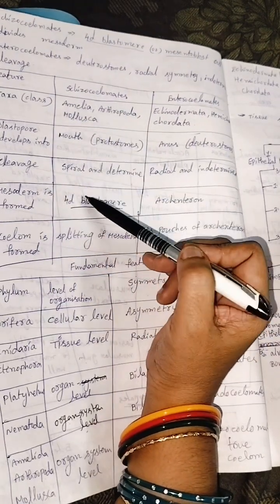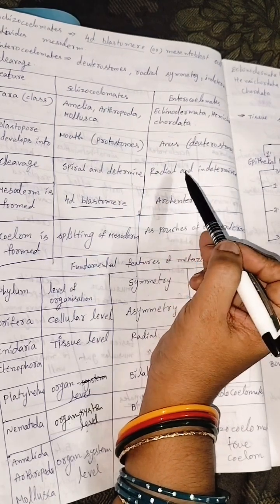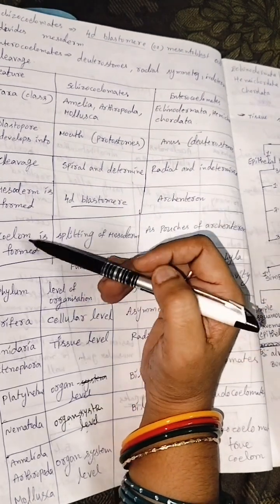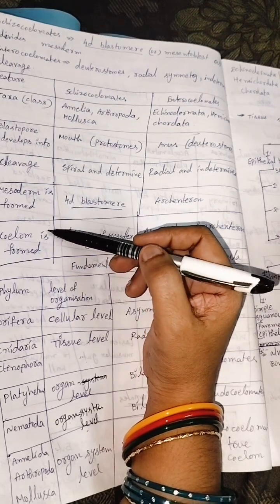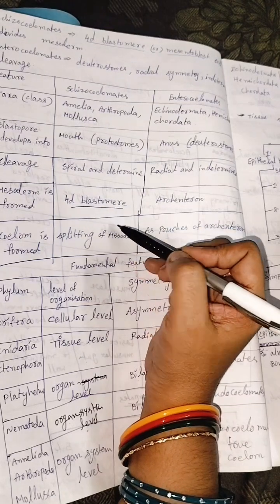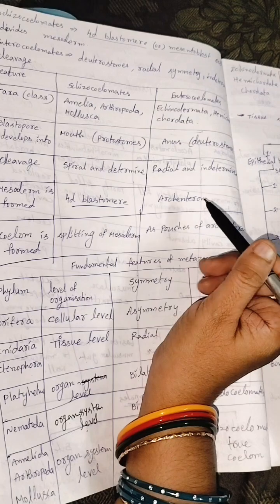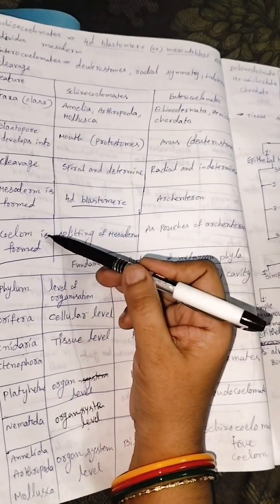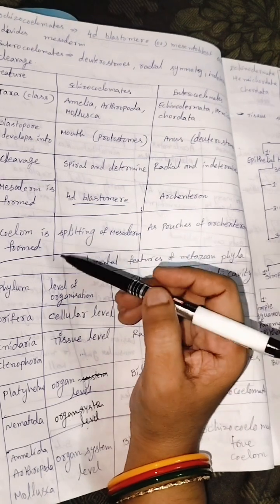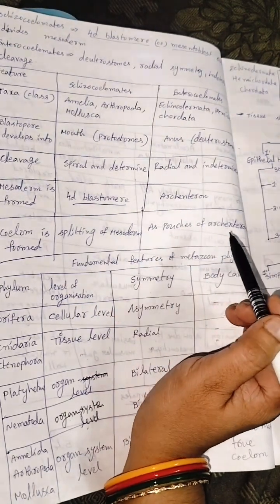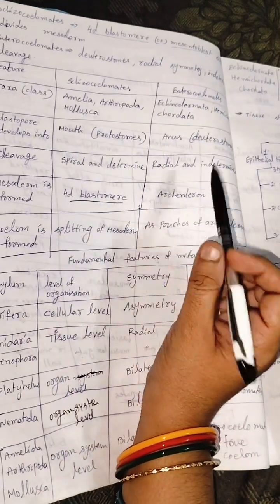Cleavage. In schizocoelomates, it is spiral and determinate. But in the enterocoelomates, cleavage is radial and indeterminate. Next, mesoderm is formed. Mesoderm means middle layer. In schizocoelomates the mesoderm is formed from the 4D blastomere, but in the enterocoelomates, from the archenteron. Next, in schizocoelomates the coelom is formed by splitting of the mesoderm. In enterocoelomates the coelom is formed as pouches of the archenteron. So these are very very important points.